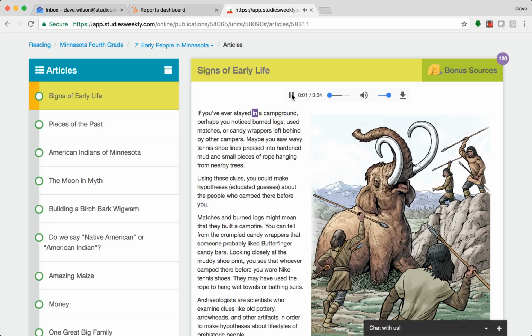If you've ever stayed in a campground, perhaps you noticed burned logs, used matches, or candy wrappers left behind by other campers.